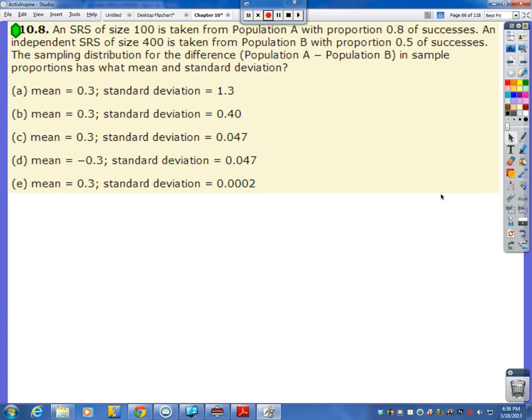Next up, a simple random sample of 100 is taken from population A with proportion 0.8 of successes. An independent simple random sample of 400 is taken from population B with proportion 0.5 of successes. The sampling distribution for the difference A minus B in sample proportions has what mean and what standard deviation? So we're dealing with proportions. We're taking A minus B here. So the mean of sample proportions of A minus B, and the standard deviation of A minus B.